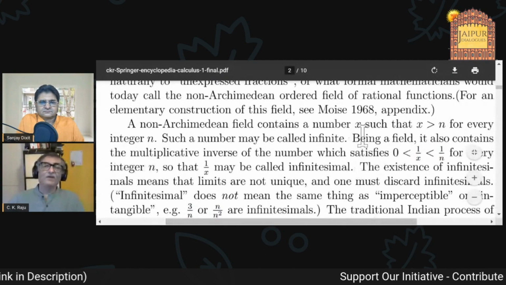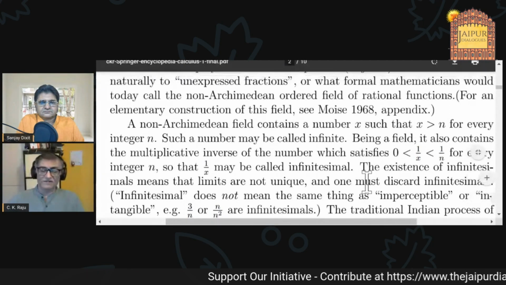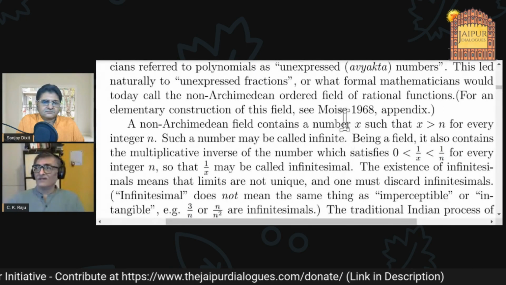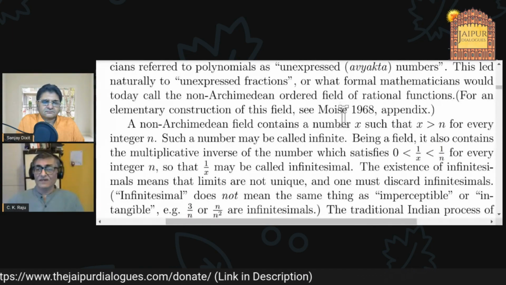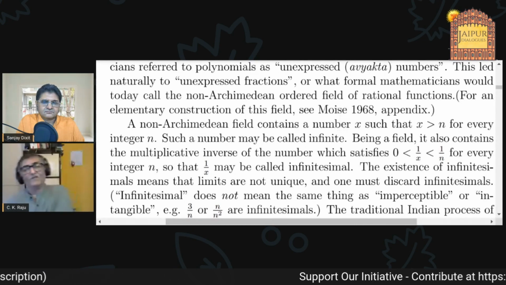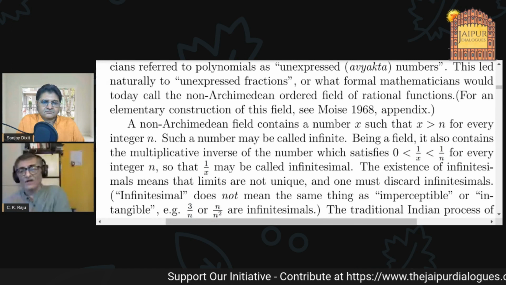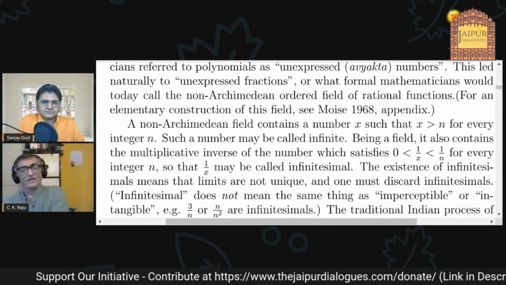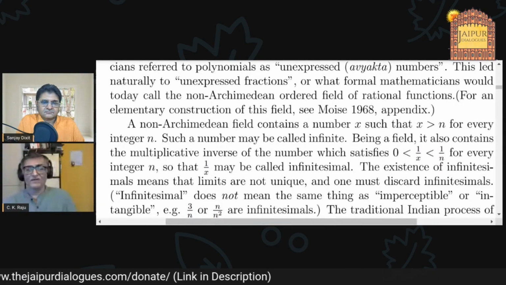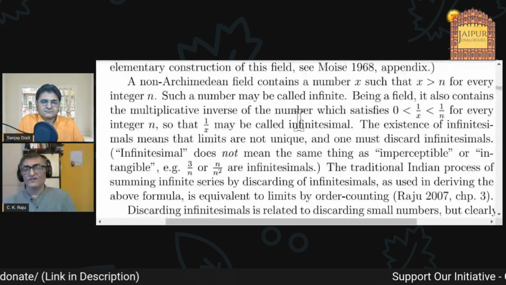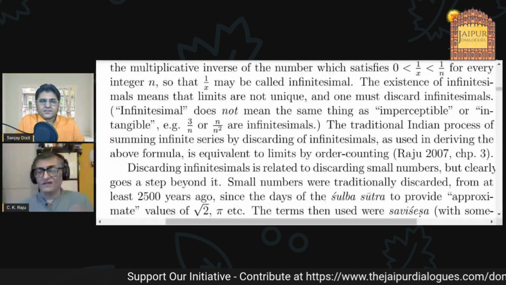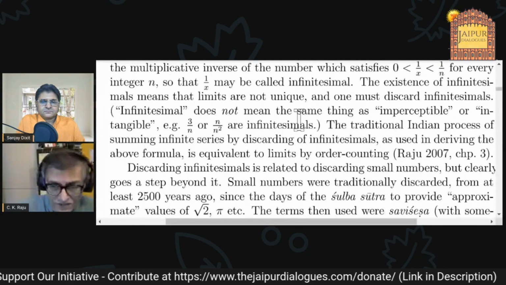This can happen in a polynomial arithmetic. If I have a number, let us say 2x plus 3, can I say that 2x plus 3 is less than 4? I cannot say that, right? Because x may have any value, it depends on what x is. And you can do polynomial arithmetic just like any other kind of arithmetic. So you can also divide and so on. If you have infinitely large numbers, you'll have infinitely small numbers. So this was the system that was used. And once you have infinitesimals, that is exactly the process that was used to sum infinite series in India.